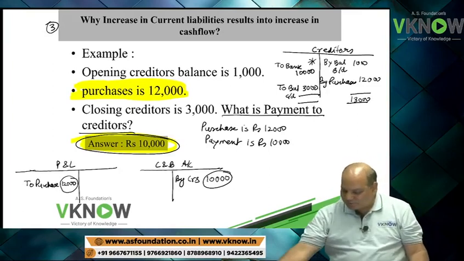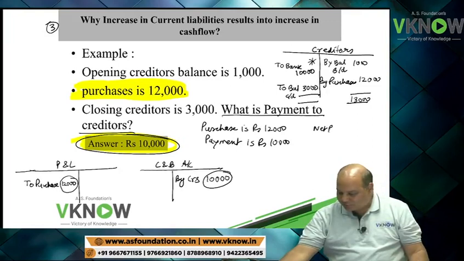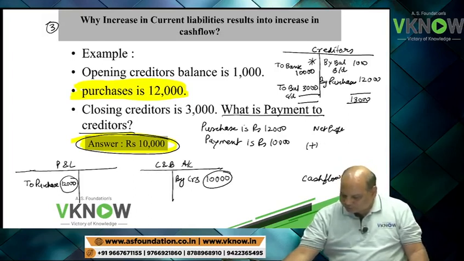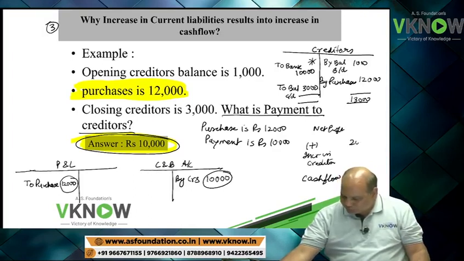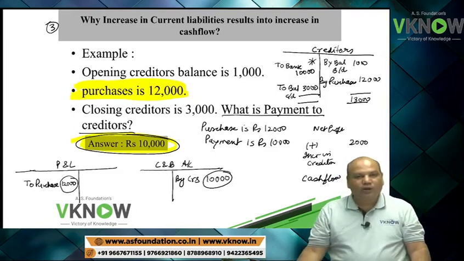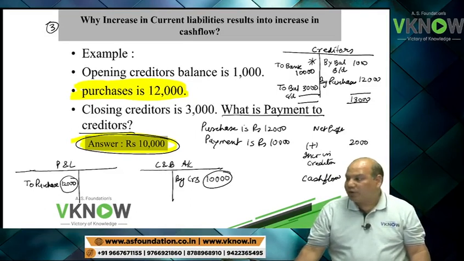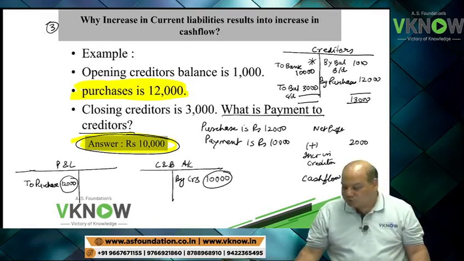So my answer is, if I start with the profit figure, I will have to add to arrive at cash flow. And what will I add? Increase in creditor, 2,000 rupees, so that my profit figure can be reconciled with cash flow.